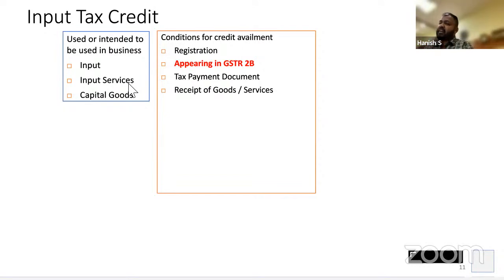Can Mehak claim credit of invoice raised by Sunil? Goods are not received by her. There the exception says, when Sunil delivers the goods to Sagar on behalf of Mehak, and Sagar accepts the goods, it will be deemed that Mehak has received the goods. So when Sagar receives the goods, it is deemed that Mehak has received the goods. Mehak will be able to claim the credit when Sagar receives these goods.